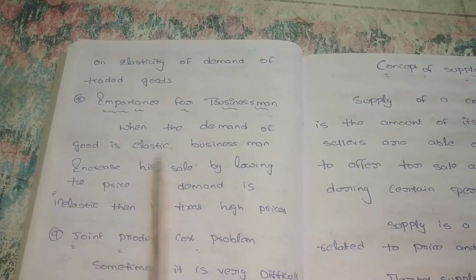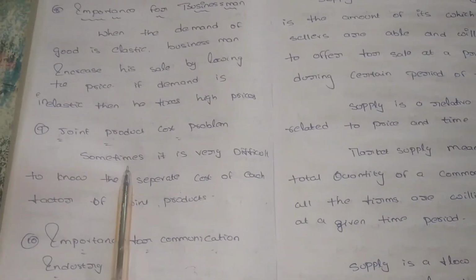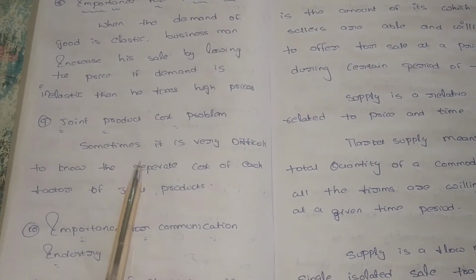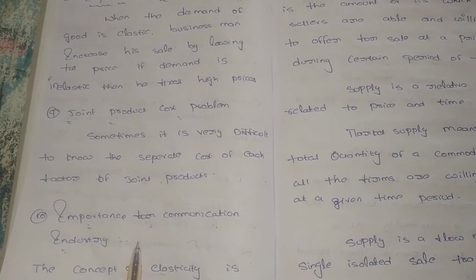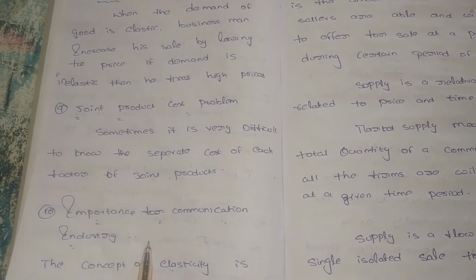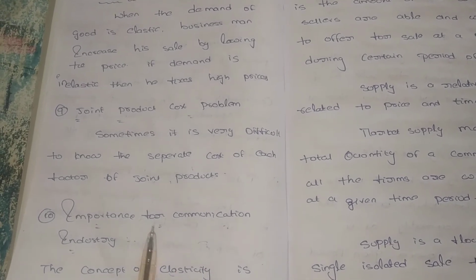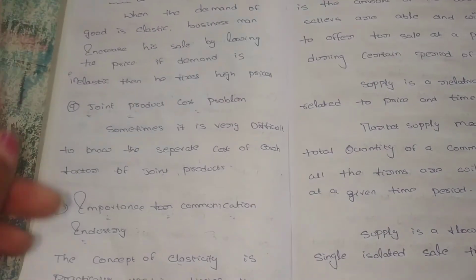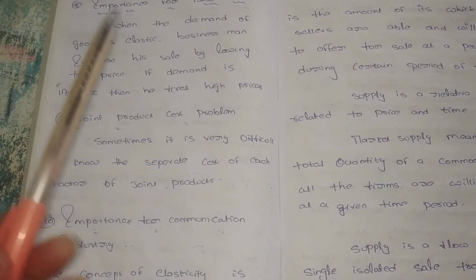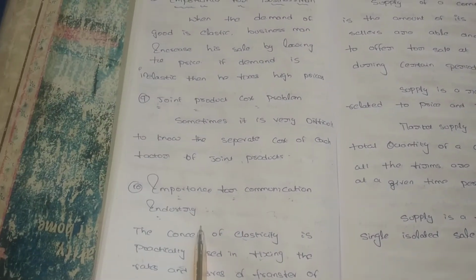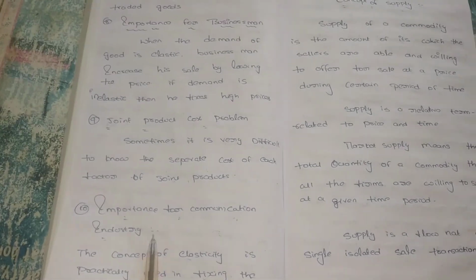And importance for the businessman, joint products cost of production. While we are fixing prices, the elasticity of demand is very useful. Importance for communication is that we are communicating prices across the whole industry, and there also the elasticity of demand is very important.